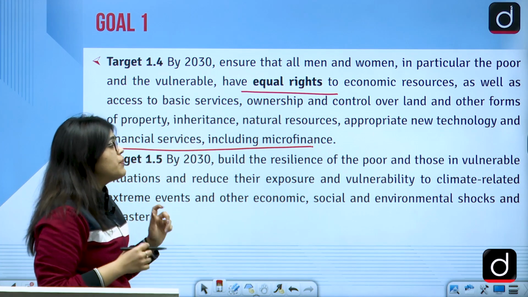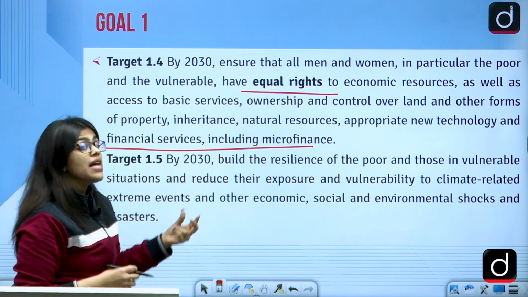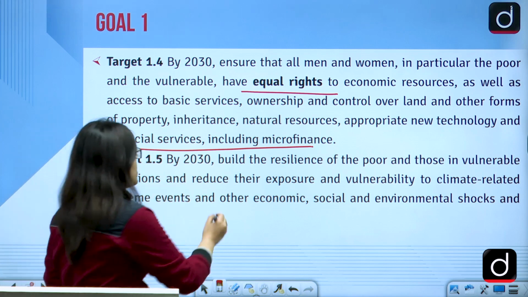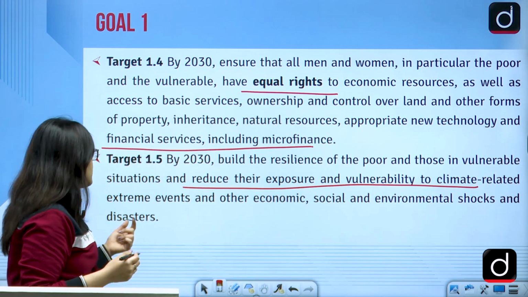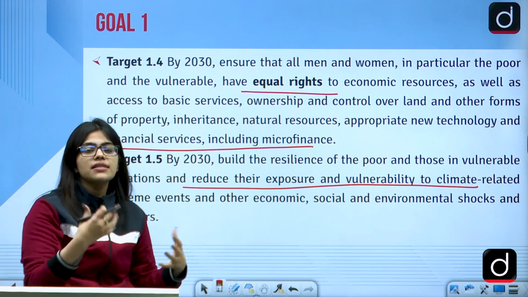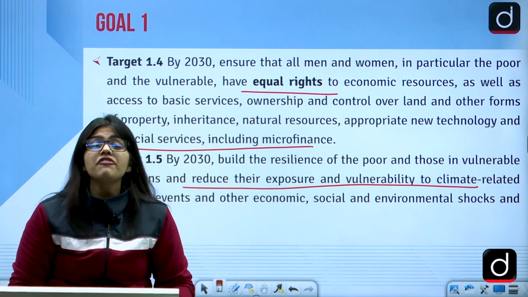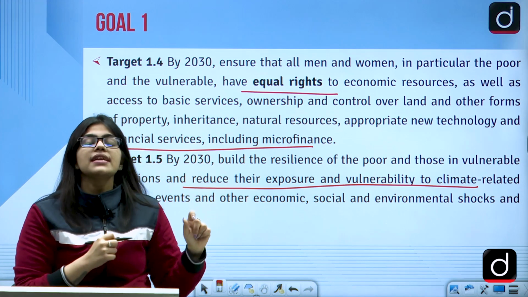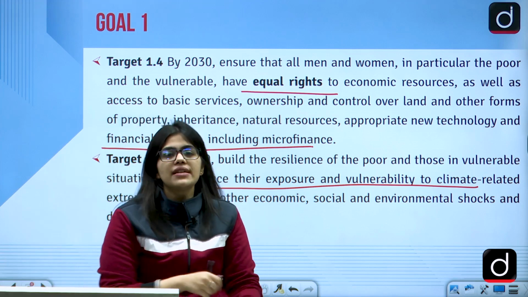By 2030, build the resilience of the poor and those in vulnerable situations and reduce their exposure to vulnerability. Now they are talking about climate related problems. There is extreme climate now. People living on the footpaths in this Delhi chilly winter suffer a lot. So they are saying that you have to reduce the amount of vulnerability that these people go through.